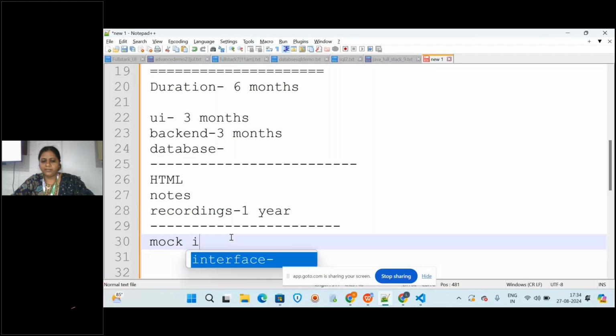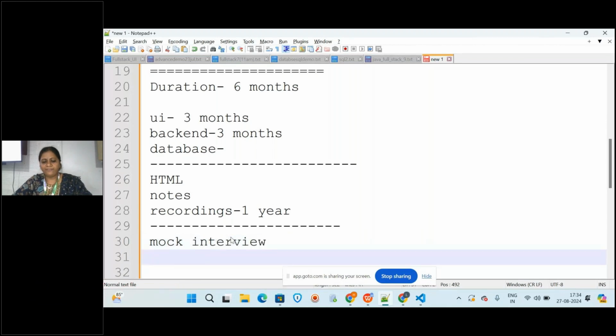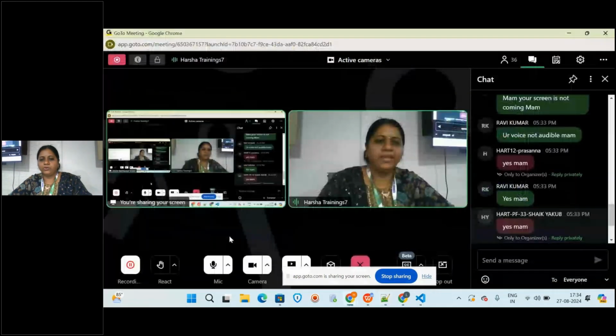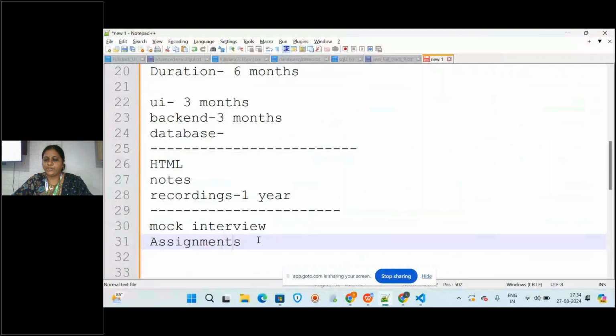Also, every day you will be having assignments. Once a topic is completed, every 2 or 3 days, you will be having assignments. You can follow the assignments, do them, and then submit them to me.